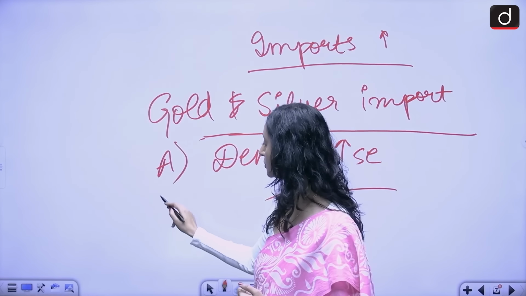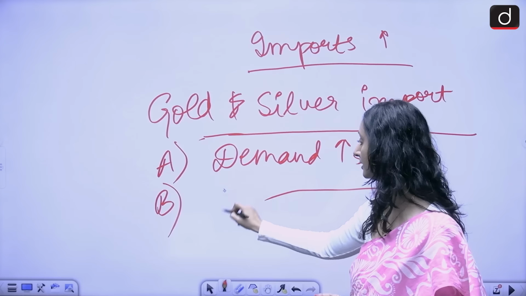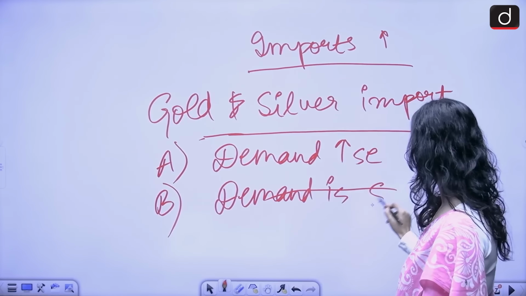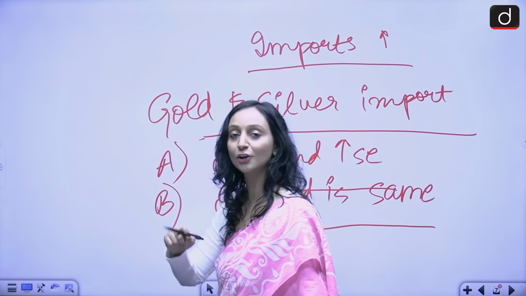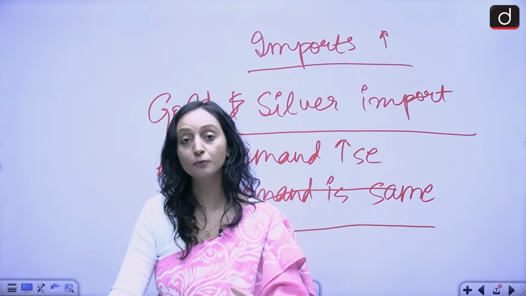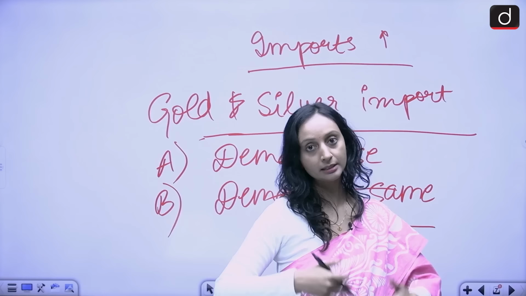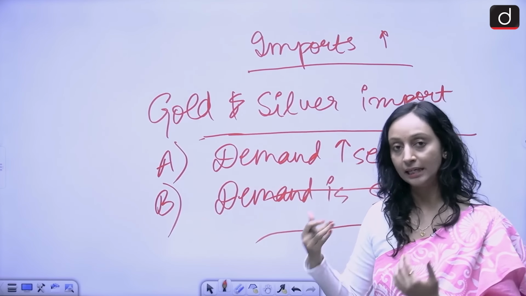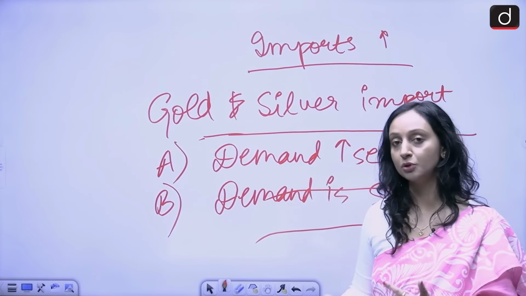There's a second situation also, where the domestic demand is the same, but global prices have increased. Now you will be paying more for the same quantity that you needed. Last year also you needed the same quantity, this year also you needed the same quantity, but because the global prices have increased, even if your domestic demand has remained the same, you will have to pay more. So the imports are going to increase.